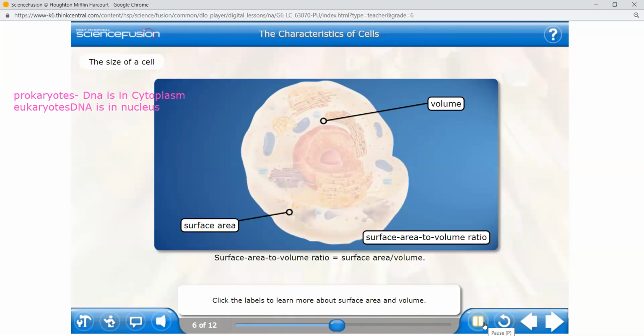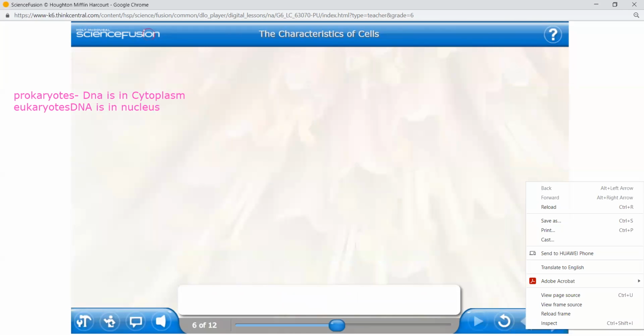I have given an example of a carrot. When your mother cuts a carrot into small pieces, it has more surface area and it is cooked fast because the pieces are exposed more to the surroundings. So the smallest cell has more surface area.